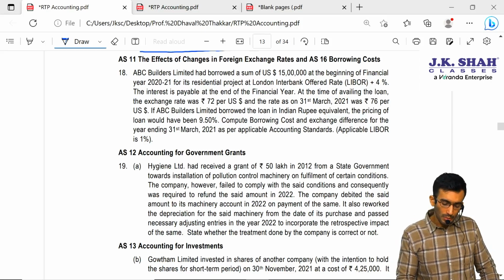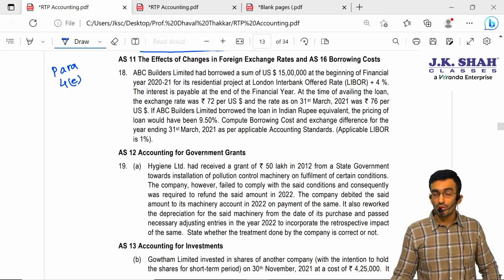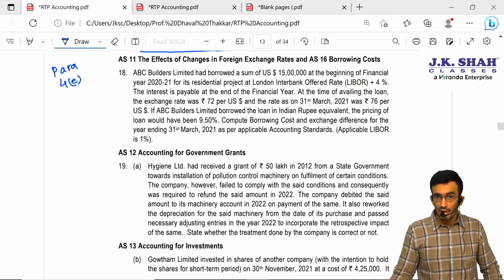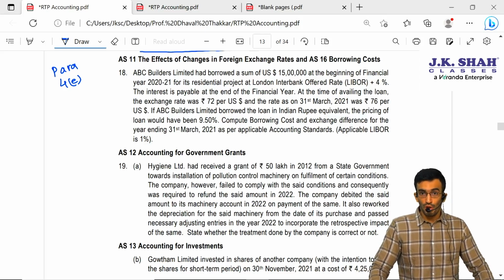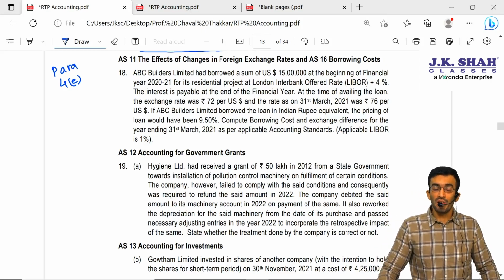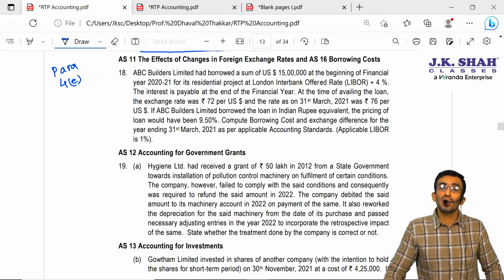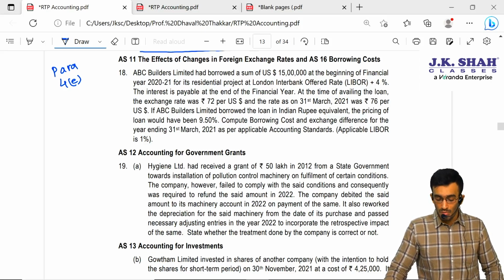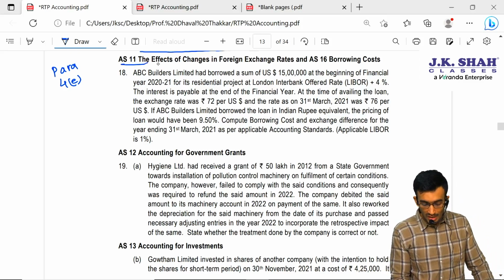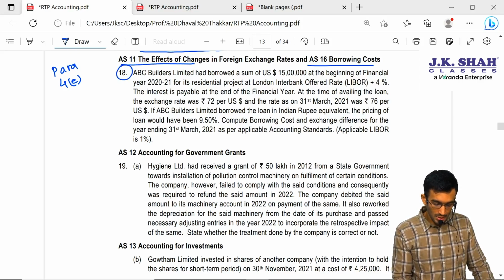It means this will be on para 4E of AS 16, which talks about foreign borrowings, where on account of foreign borrowing there will be foreign exchange fluctuation if the loan is there as on 31st March. Then what should be the treatment of that foreign exchange loss, or I can say foreign exchange difference, because the interest on the borrowings will be capitalized if the loan is taken for a qualifying asset. But what about the exchange fluctuation? So para 4E of AS 16 states some different treatment. So AS 11 and AS 16 both talk about this.